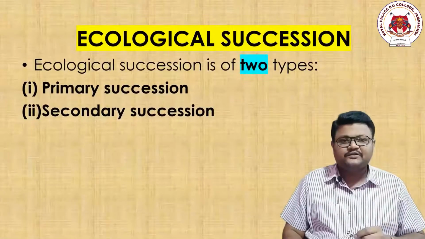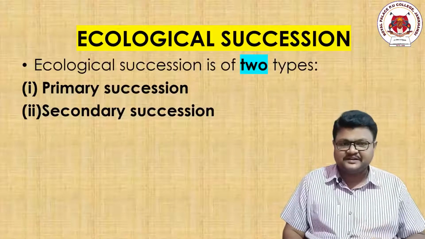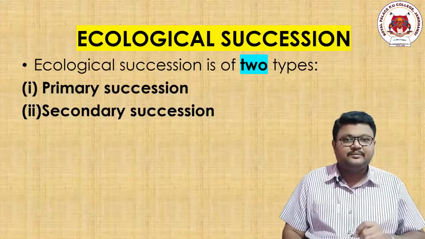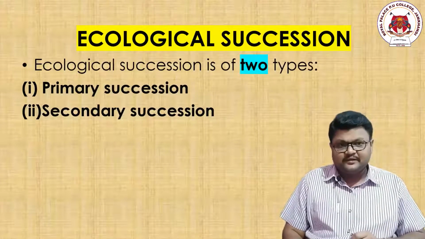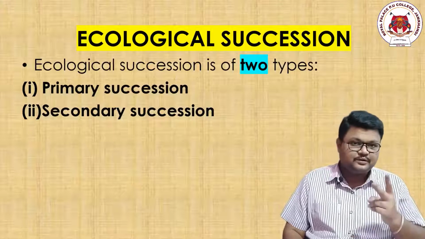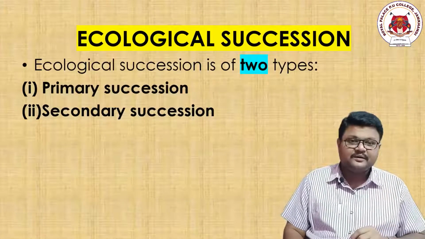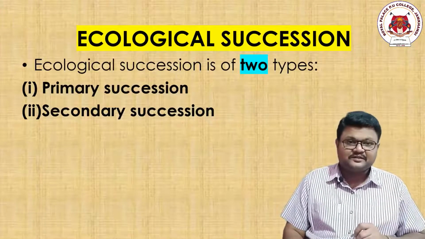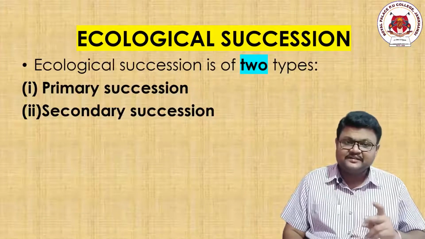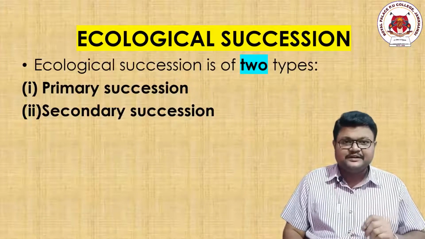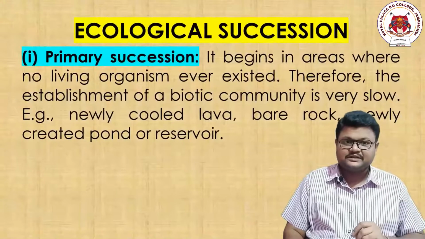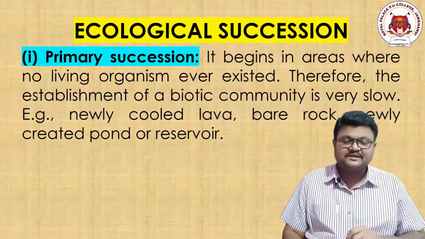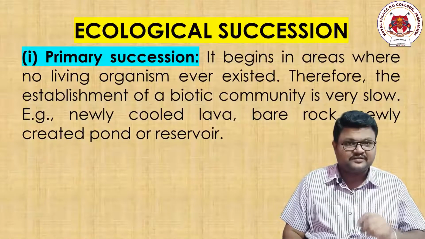So dear students, we have reached another section here, and that is types of ecological succession. In case of ecological succession, we see two types. Type number 1 is called primary succession, type 2 secondary succession. We'll try to study each of these sections one by one. So let us go to the types of ecological succession by taking the first one, primary succession.